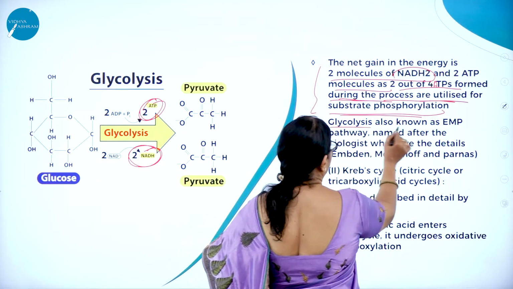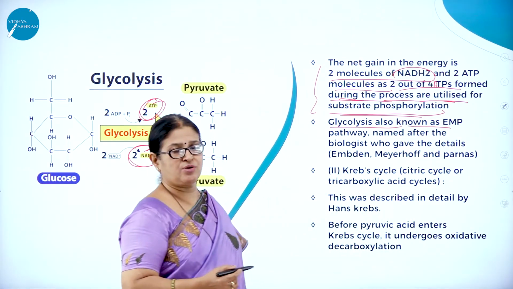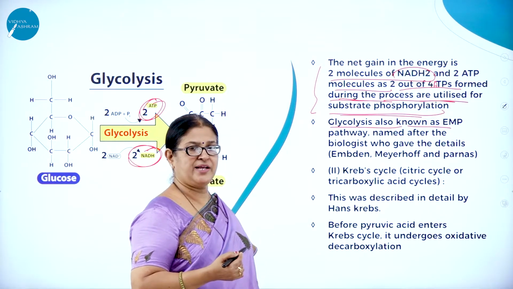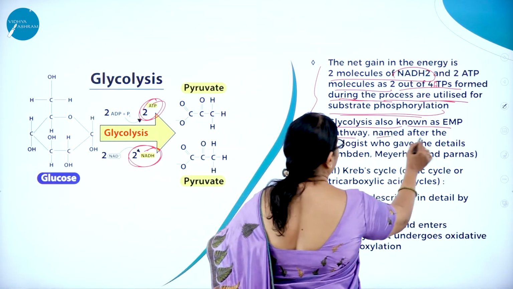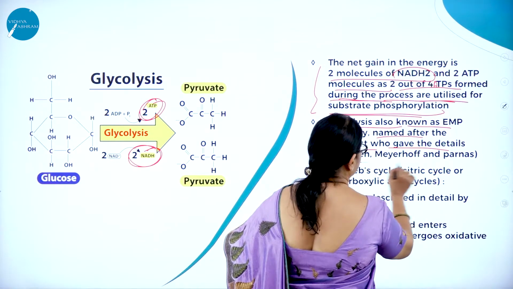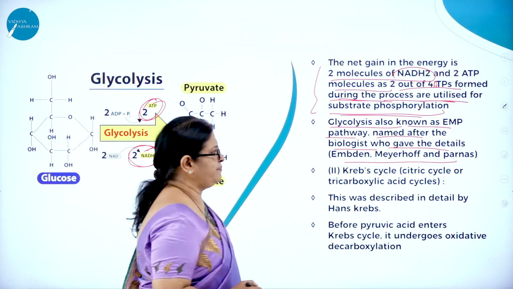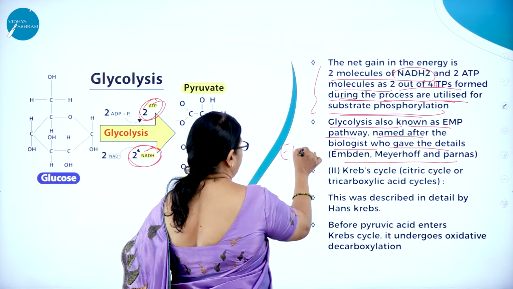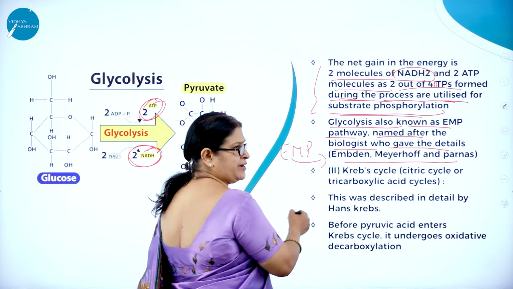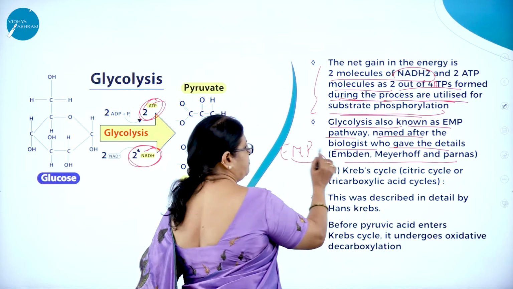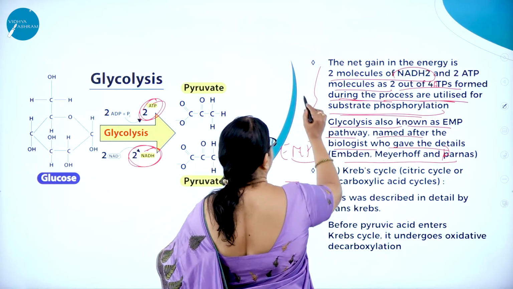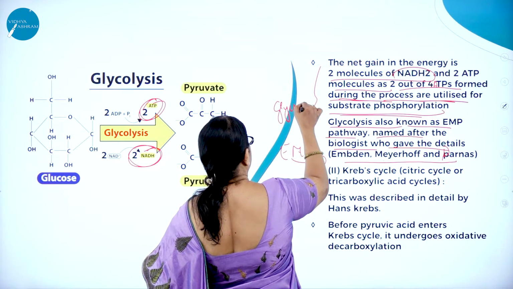Glycolysis is also called the EMP pathway. What is the EMP pathway? Embden-Meyerhof-Parnas pathway, named after the biologists who gave the details. So glycolysis is also called what? EMP pathway. What does E stand for? Embden. M stands for Meyerhof. P stands for Parnas. So that is all about glycolysis.